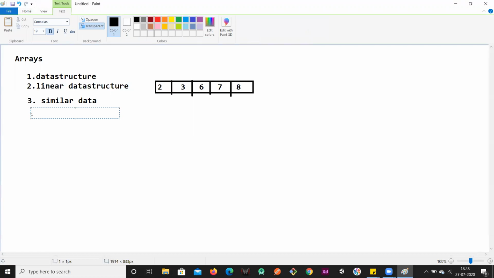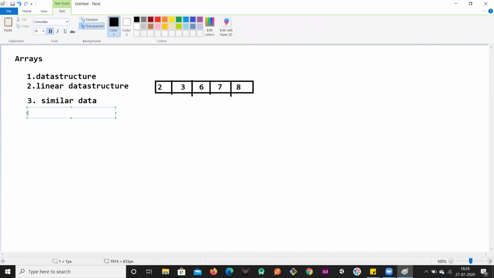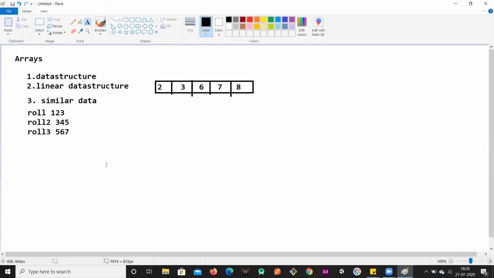And why have arrays been introduced? If I have a requirement of declaring multiple variables, like roll number one, roll number two, roll number three, and so on, the values may be anything. I have to declare that many variables in order to store them. If I have 100 students in my class, I have to declare 100 roll number variables and initialize them.